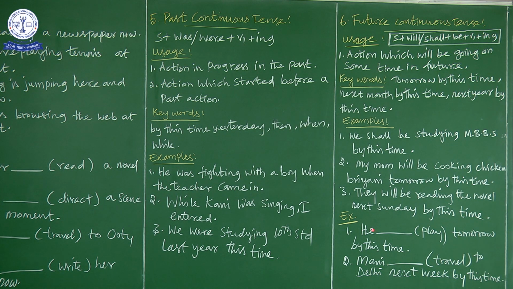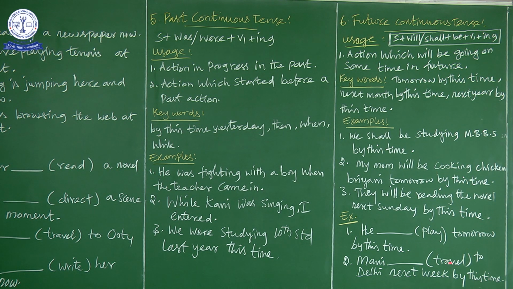So here, he will, next be, so he will be, next present form of the verb plus ing. The present form is play, so we use playing. So he will be playing tomorrow by this time. For example, now the time is 4 o'clock. By this time, what action will be in progress in the future? That is playing.